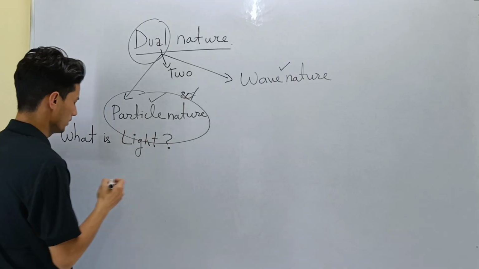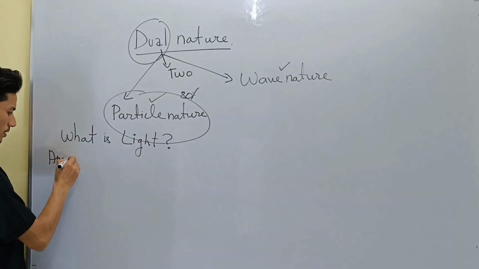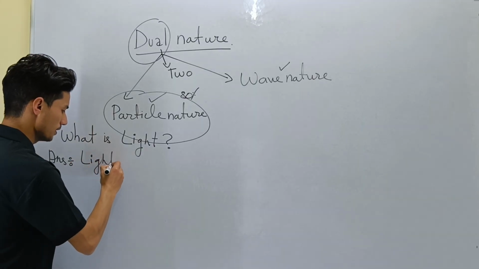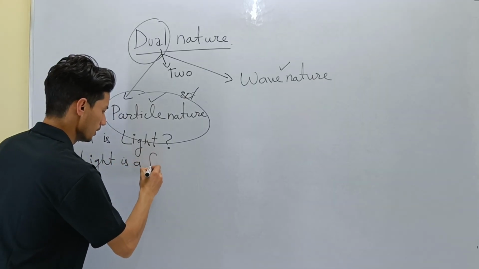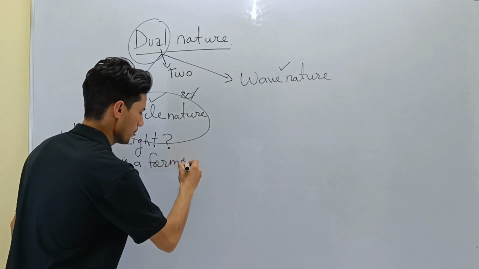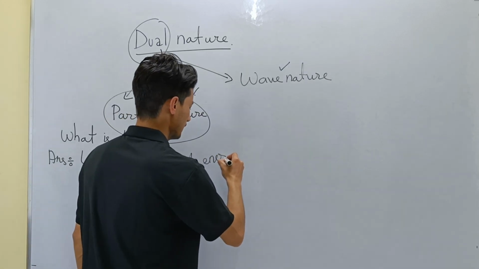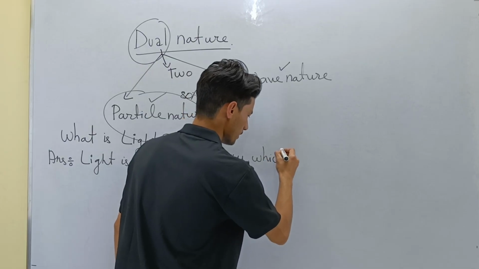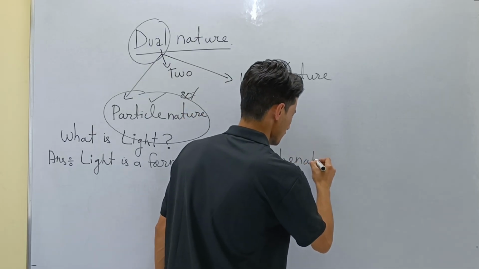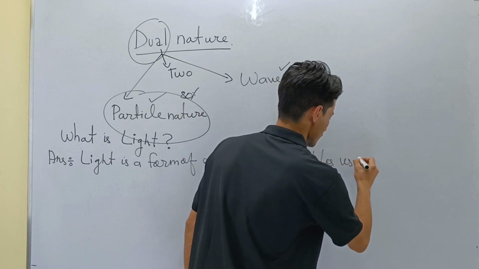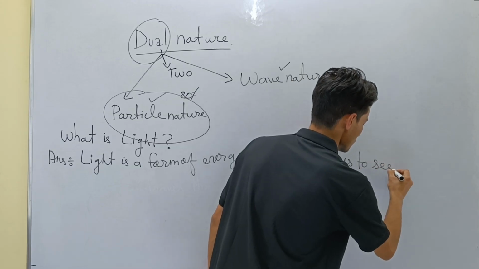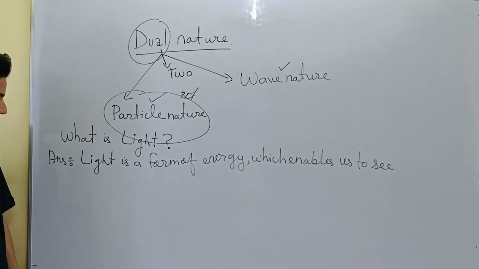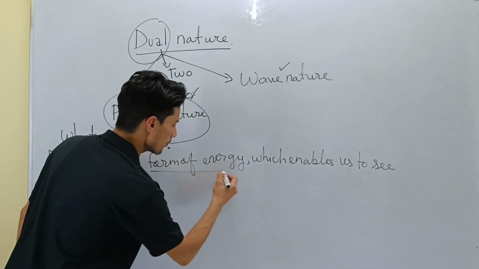The answer is: light is a form of energy which enables us to see. Okay, this is the definition of light. What is light? Light is a form of energy.